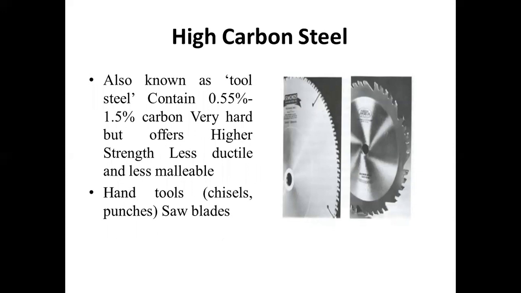Now, the last is high carbon steel. It is also known as tool steel. It contains 0.55% to 1.5% carbon, very hard and offering higher strength, but less ductile and less malleable. It is used for making hand tools like chisels, lathe beds, and punches, right? Here examples are given for high carbon steel.